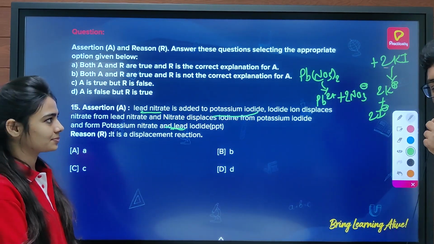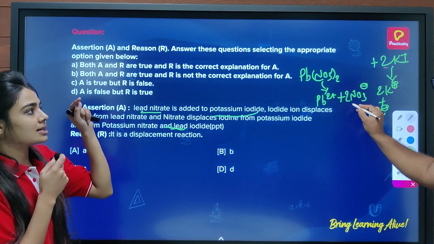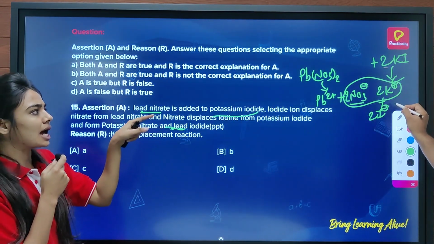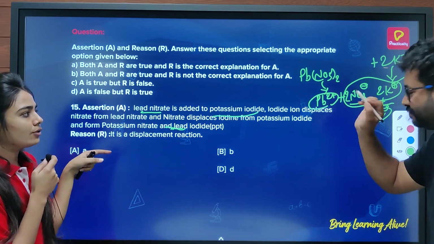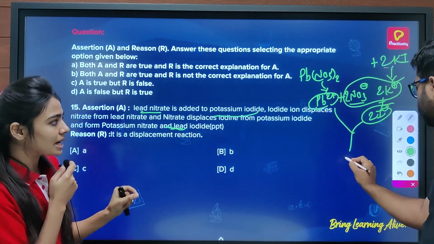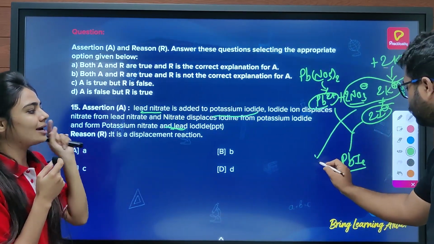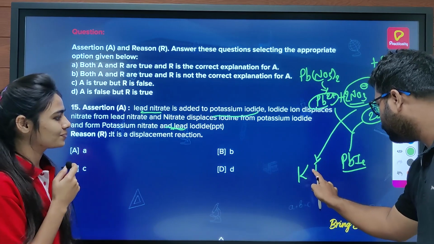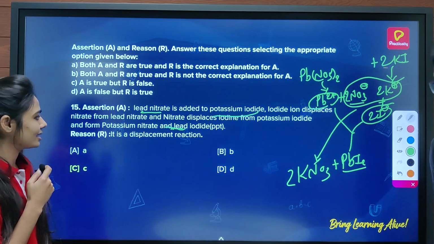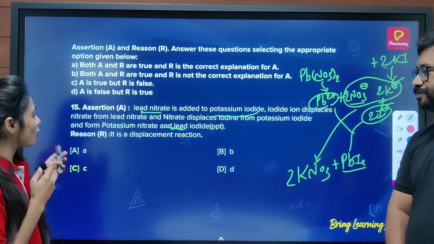Yes. Now what do you think happens here? Here the nitrate ion will displace the iodide ion from the potassium iodide, and iodide will displace the nitrate ion from its solution. So it will be forming what? Lead iodide, which is a yellow precipitate, and we are left with potassium nitrate. So lead iodide and potassium nitrate will be formed. That is how you get lead nitrate plus potassium iodide giving potassium nitrate plus lead iodide. So this is your option C.